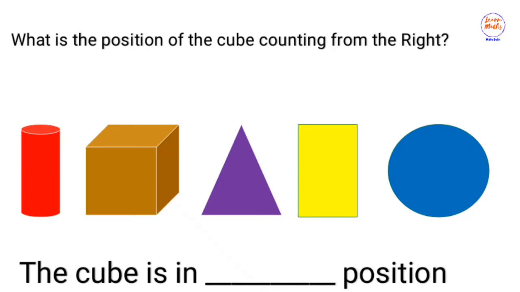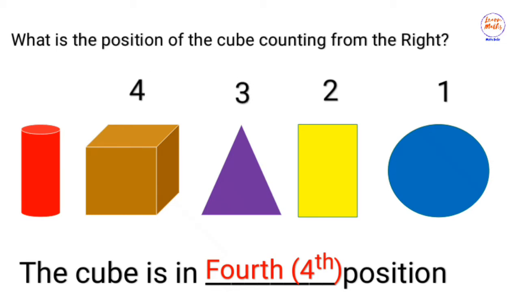The cube is in what position? Fourth position. So how did we get fourth position? The circle is the first one, the rectangle is the second, triangle is the third, and the cube is fourth, and your cylinder is the fifth one. Don't forget we started from the left, not the right. It is easy to just start counting from the first one, which is the cylinder, but the question says count from the right, so we counted from the right.